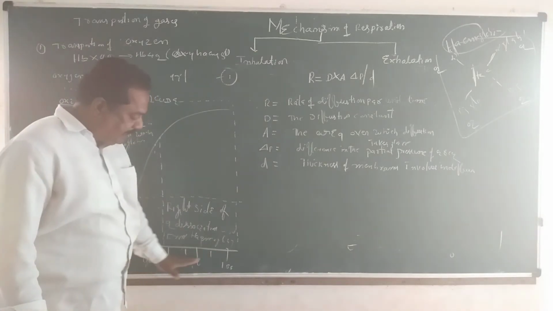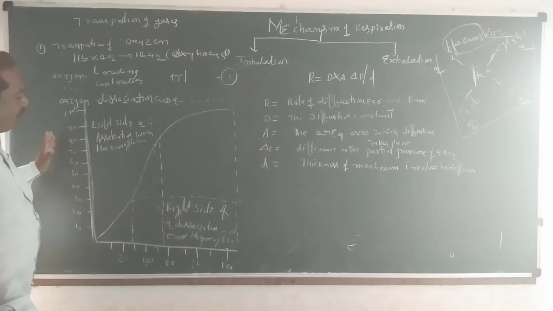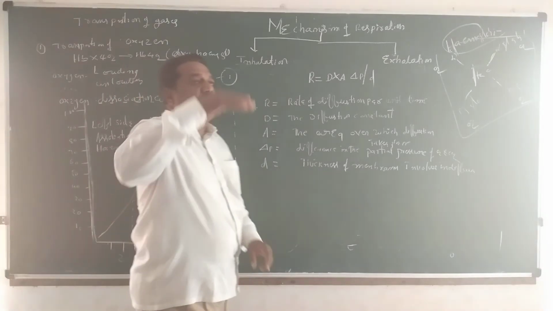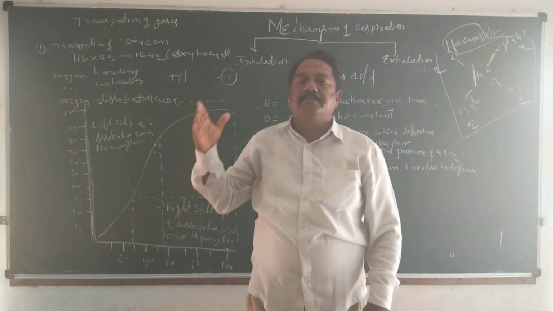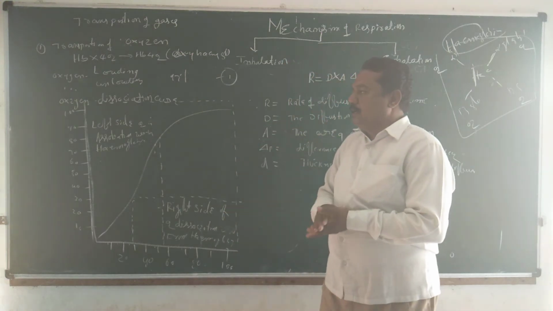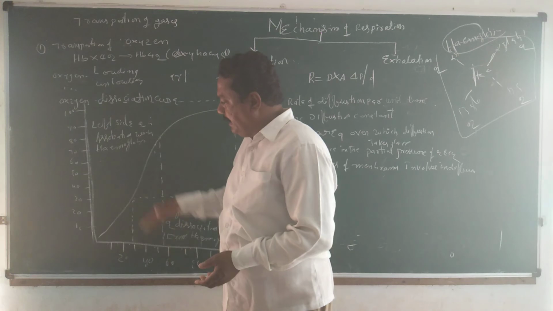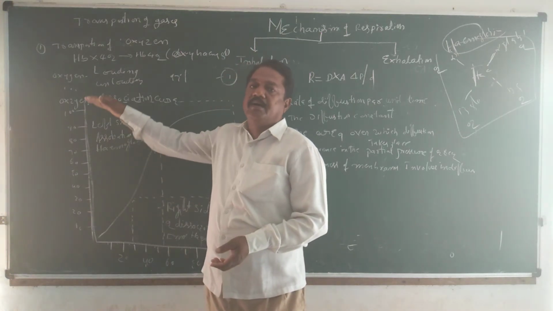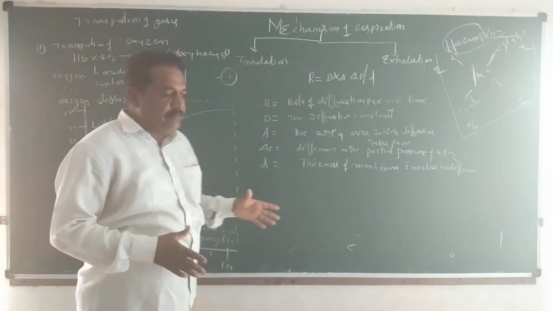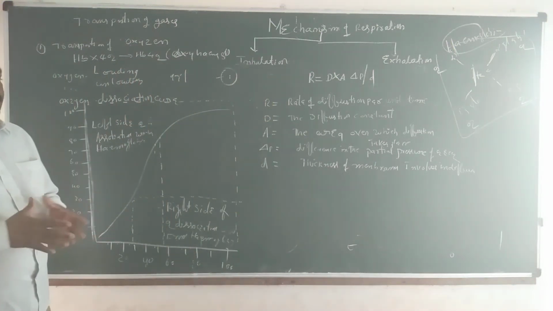When the partial pressure is increased, the saturation of the hemoglobin with oxygen increases. When the partial pressure decreases, automatically what happens? The oxygen saturation decreases. It means the relationship between the partial pressure of oxygen and the percentage of saturation is explained by the oxygen dissociation curve. If the partial pressure is increased, the saturation of the hemoglobin is increased. It means the partial pressure influences the saturation of the hemoglobin.